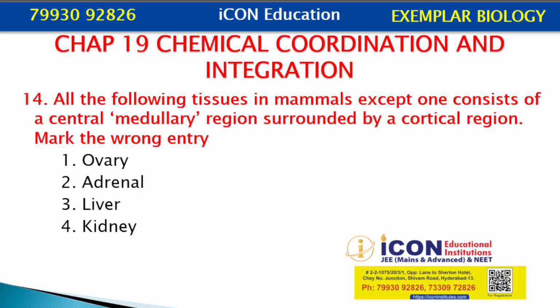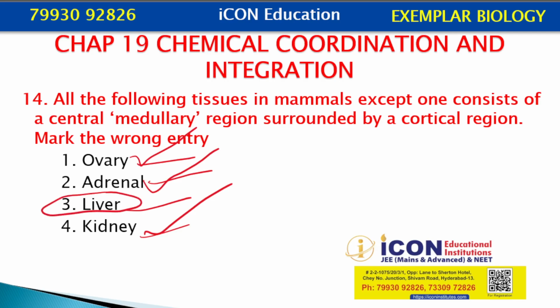All the following tissues in mammals except one consist of a central medullary region surrounded by cortical region. Mark the wrong entry. Options are ovary, adrenal gland, liver, kidney. Ovary has both cortex and medulla. Adrenal gland also has cortex and medulla. Kidney also has outer cortex and inner medulla. Then our answer is liver.